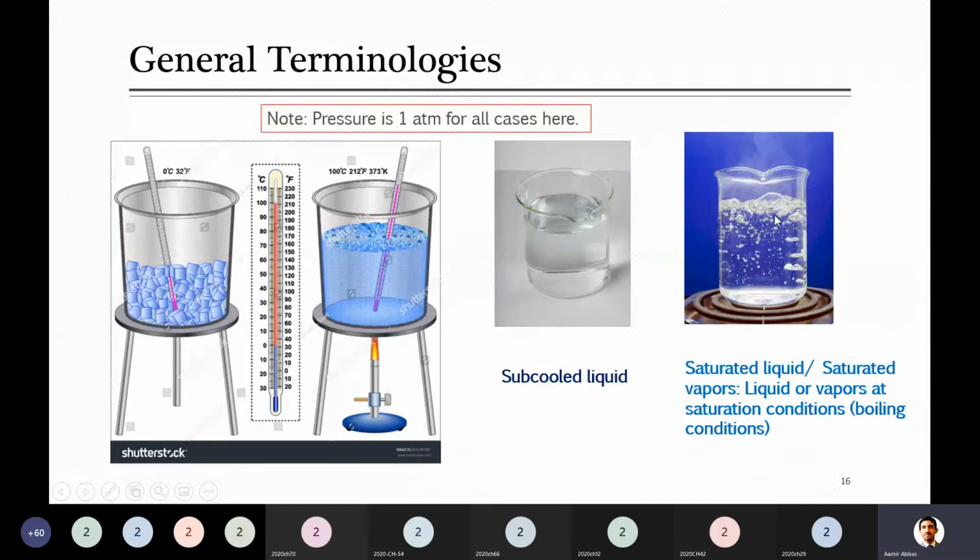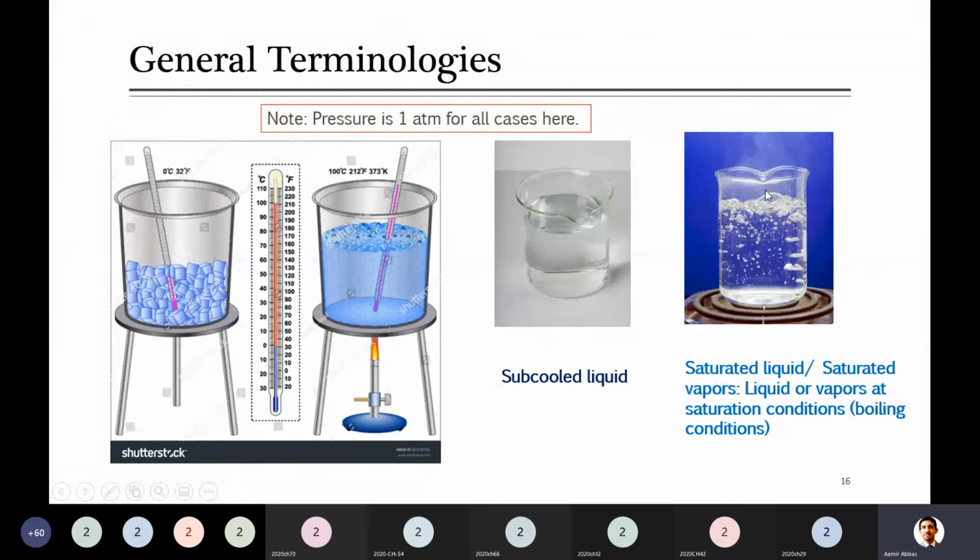At that time, the liquid temperature is 100 degree C, as well as the vapor formed just at that moment, which will also have a temperature of 100 degree C. So at the moment where boiling takes place, or these saturation conditions are achieved, the liquid phase is called saturated liquid, and all that is converted to vapor is called saturated vapor.